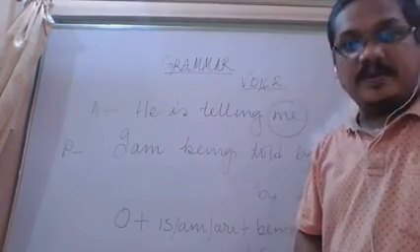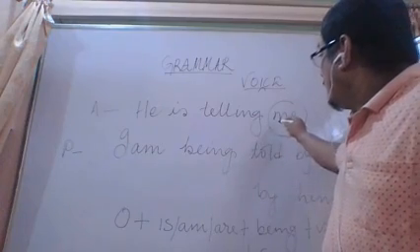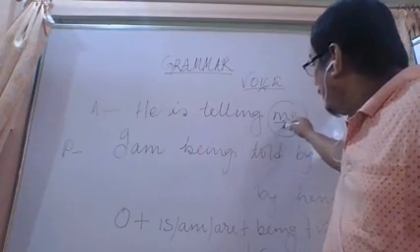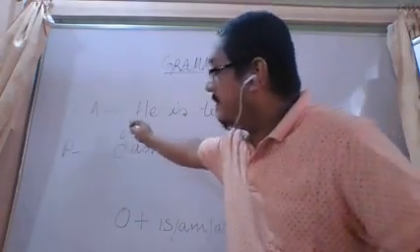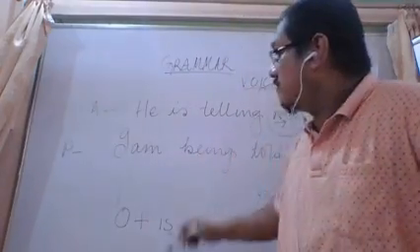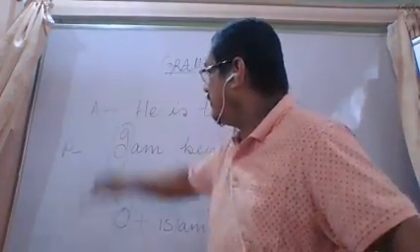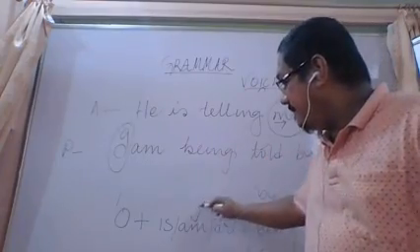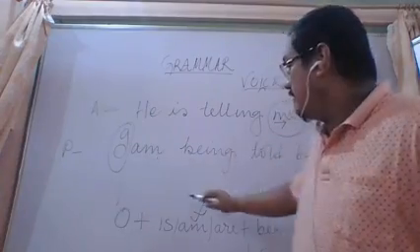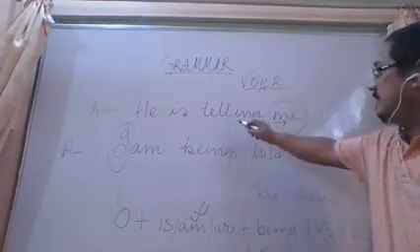If it is in objective form, in passive voice it will again become subjective. So me will change to I. Okay, then am. This am will come here. Then I'm being told.